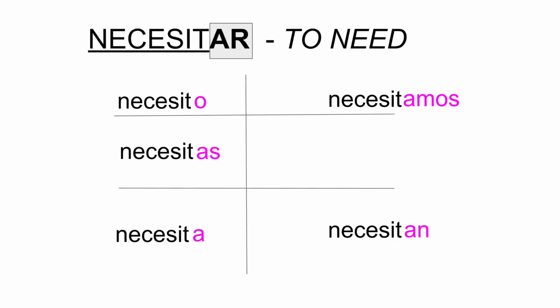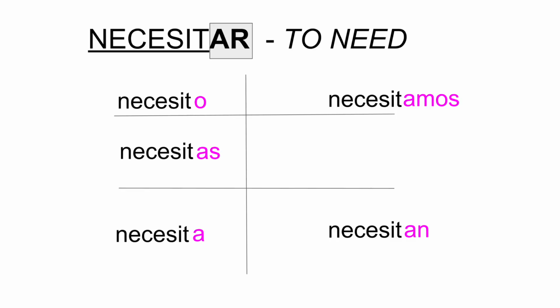So it's a very similar pattern, but since this verb originally ended in AR, it's going to change just a little bit from puedo, puedes, puede, podemos, pueden, and it's going to end in o, as, a, amos, an. The people are still the same. They still live in the same boxes, so you still know who needs by simply knowing where people live.